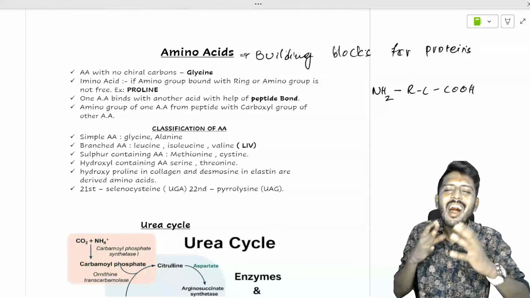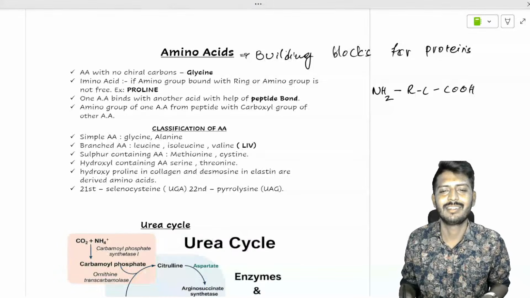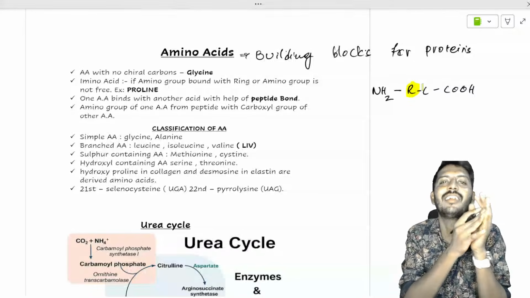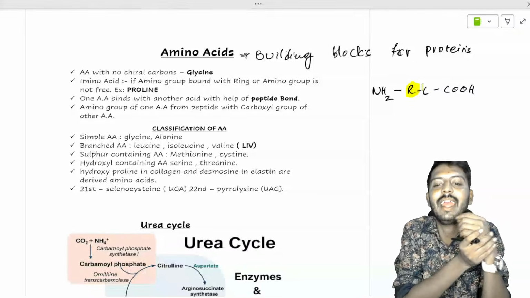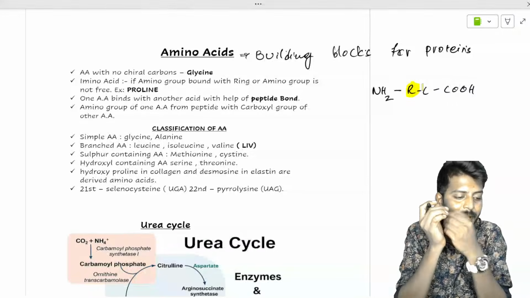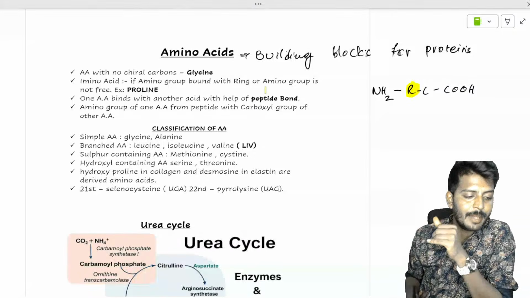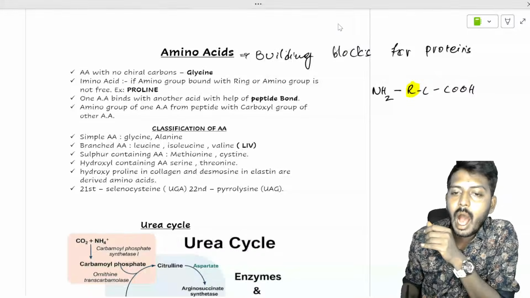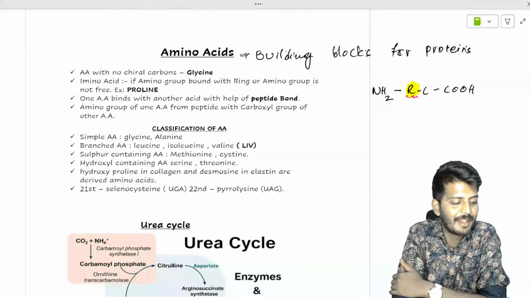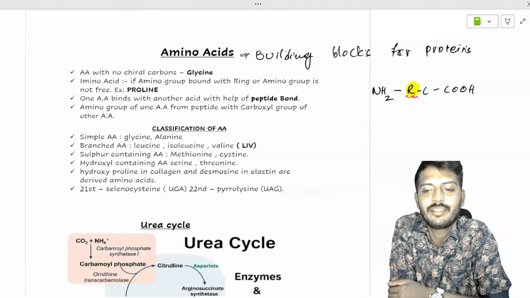Sir, what is this R? Don't cry, brother. R stands for side chain. The meaning is very simple: R is nothing but a side chain. What is this side chain?